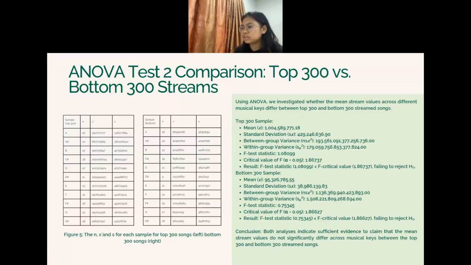As conclusion, we both see that there is sufficient evidence to claim that the mean of stream values did not significantly differ across musical keys between the top 300 and bottom 300. Which means that musical key is not one of the main factors that affect the ranking of the streams. So that's what the conclusion means.